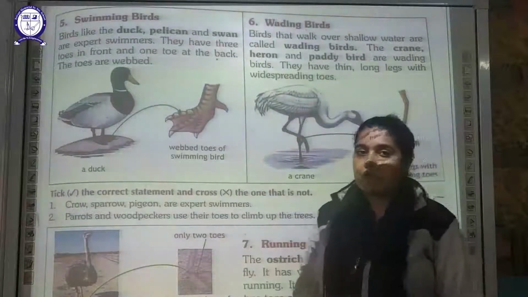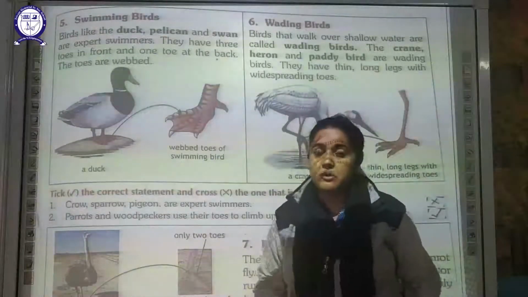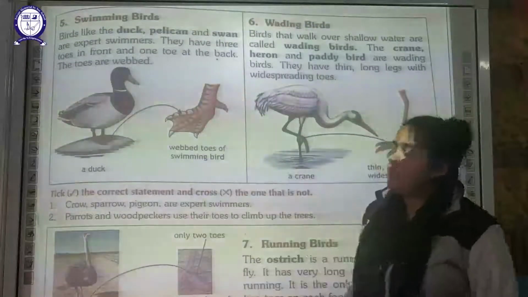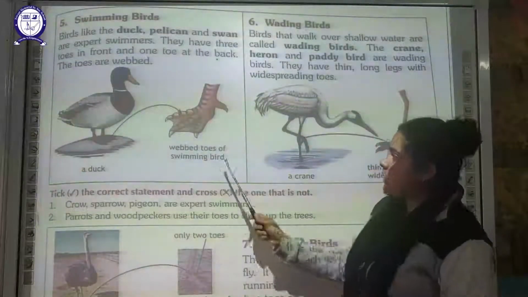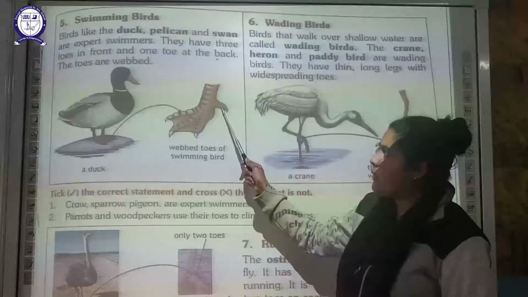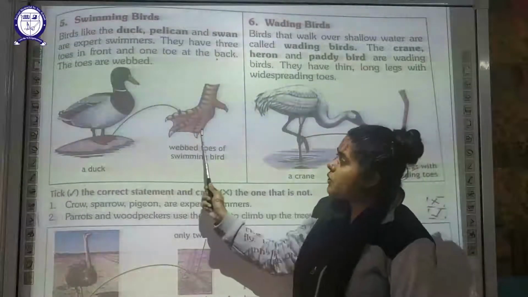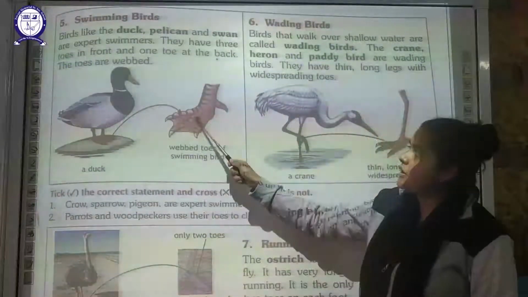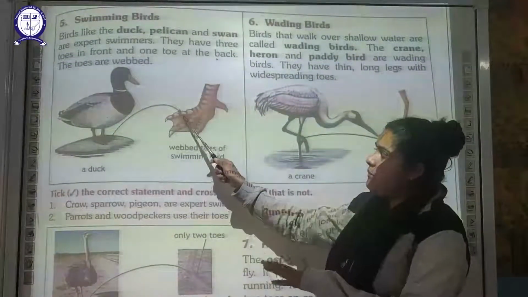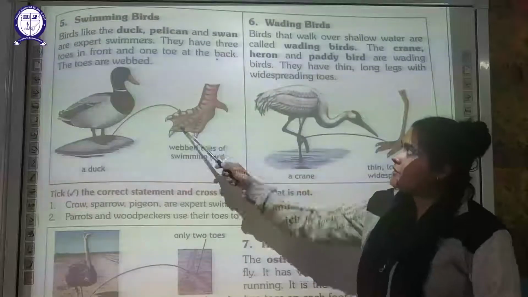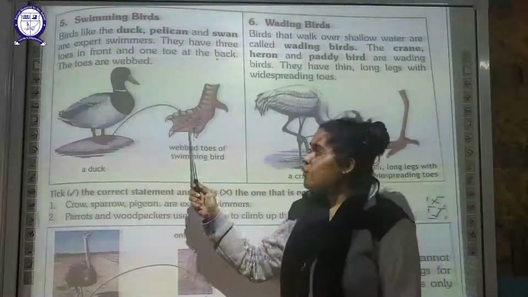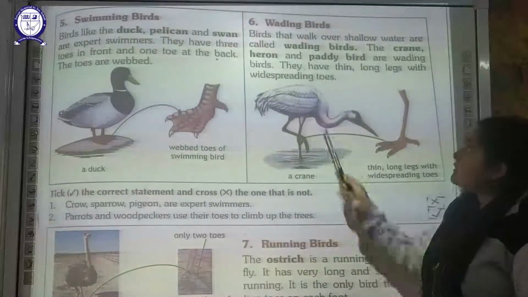The 5th type of bird is your swimming bird, those aquatic birds like your ducks, pelicans and swans. They are expert swimmers because they have 3 toes in front and 1 behind, but these 3 toes are webbed. Okay, they are all interconnected. There is a web between the 3 toes, which helps them to become expert swimmers in water.